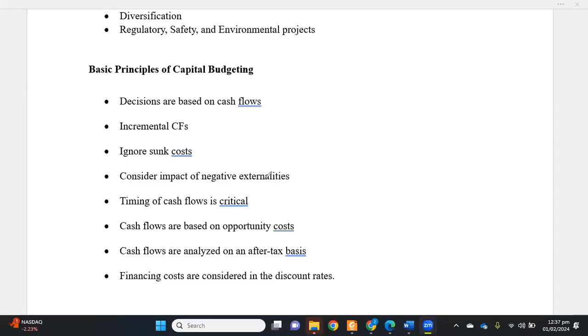Okay, now we have understood negative externalities. There should be a question in your mind: what should we do with positive externality? Capital budgeting principles say to ignore positive externality.